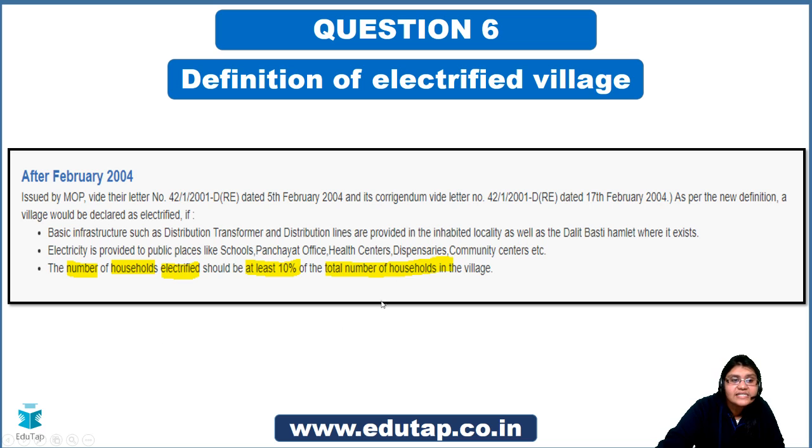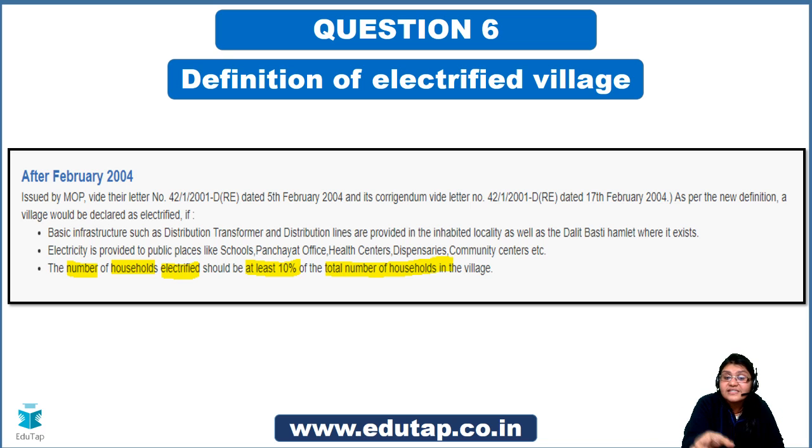This is an exact screenshot that I've taken from the portal of this scheme. You can see these 3 points. If they are met, a village will be labeled as electrified. The third point is really not up to the mark. It says if the number of electrified households is at least 10% of the total number of households in a village, then that village will be called electrified.